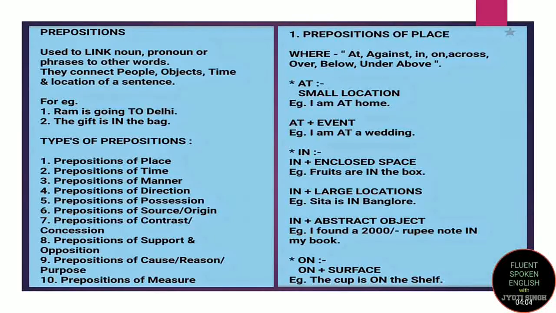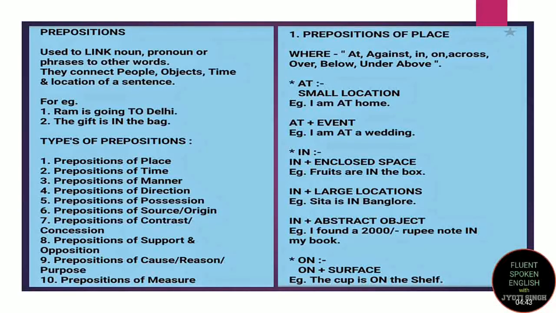Now, the third example, I found a 2000 rupee note in my book. Here again, I am very specific about where I found the 2000 rupee note, I found it in my book, right? So, prepositions of place tell you where actually the action has taken place, right? Let's see the use of "on". If I have to tell that the book is lying on the table, I use "on". That means over the table, up on the table, right? The cup is on the shelf.